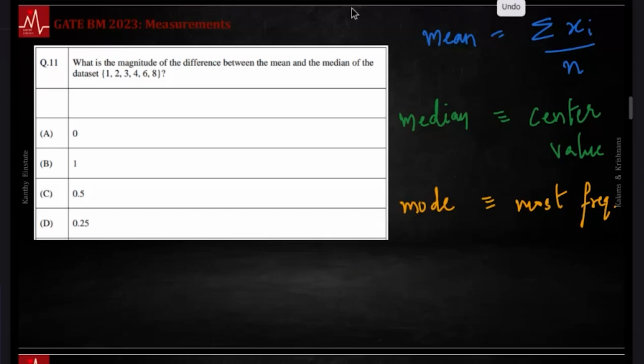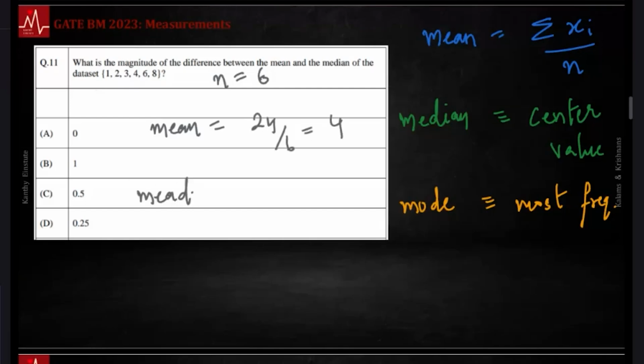In this case, based on the definition, what is the sum of all these numbers divided by n? The n is six numbers in this data. So your mean, the summation of all this, I suppose, is 8, 14, 18, 21, 24 divided by 6. That is 4.